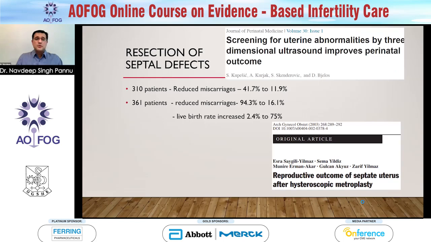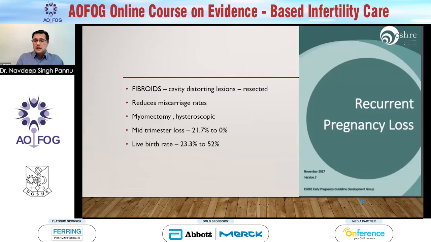The other two studies we spoke about resection of septal defects. 310 patients reduced miscarriages from 41.7% to 11.9%. Another one is 361 patients reduced miscarriage from 94.3 to 16.1%. So live birth rate increased from 2.4 to 75%. So it's an important thing to treat. The other thing would be fibroids, especially those cavity distorting lesions, should be resected, preferably hysteroscopically, and that will reduce your miscarriage rates and increase your live birth rate by about 50%.